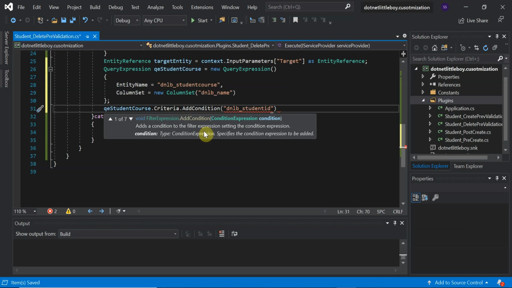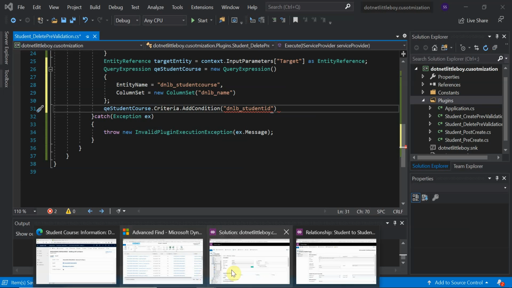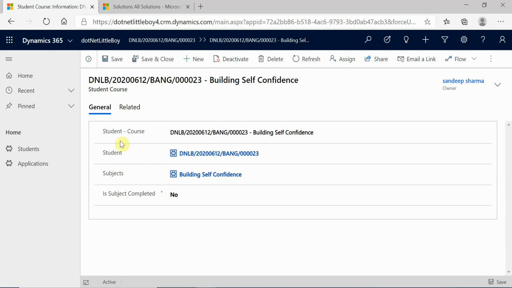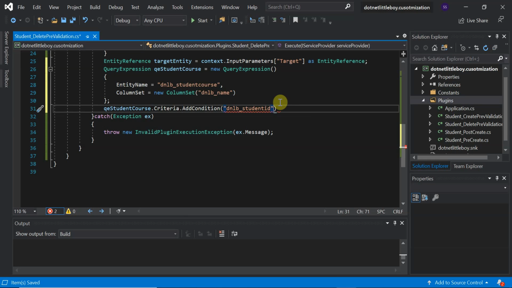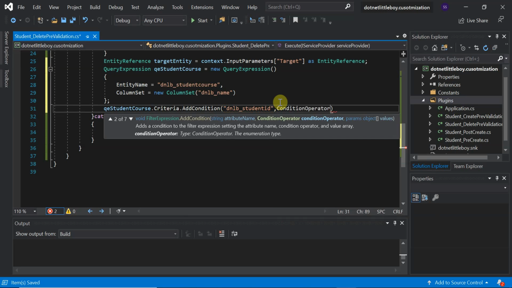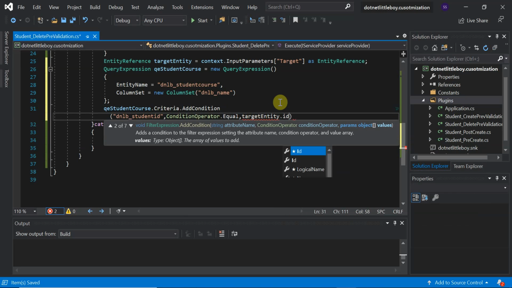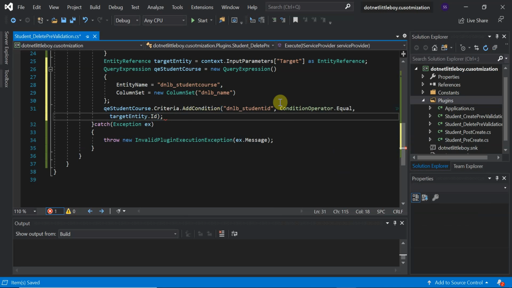This is the lookup schema name of the student for this field. Then comma, the condition operator dot equal, and then the target entity dot ID we will pass.